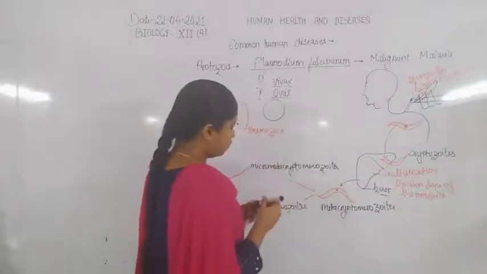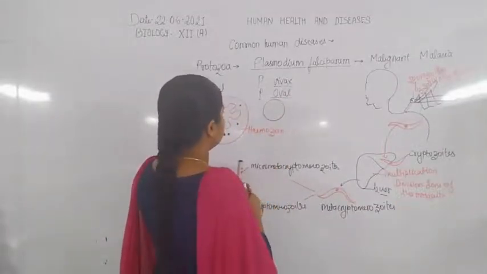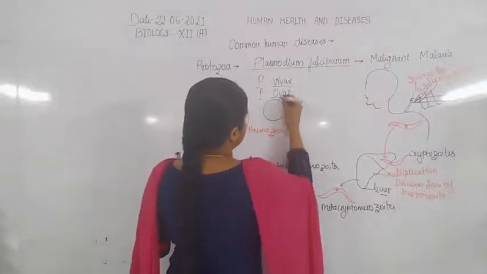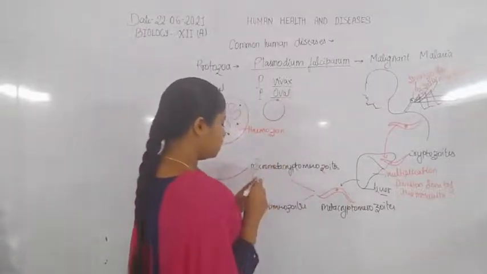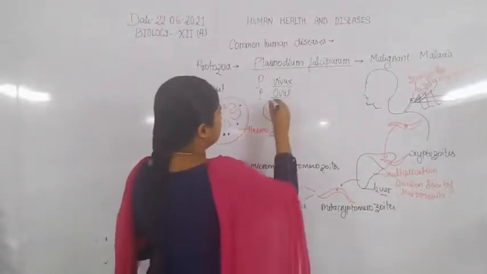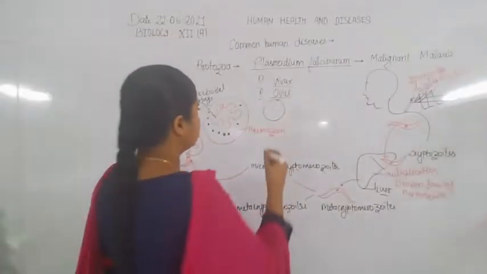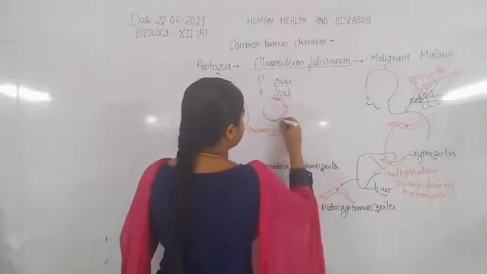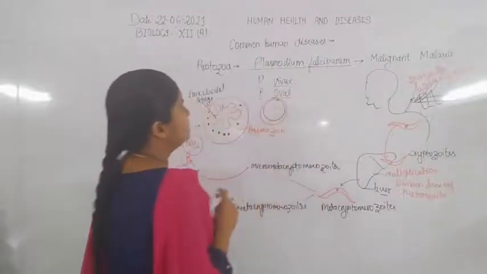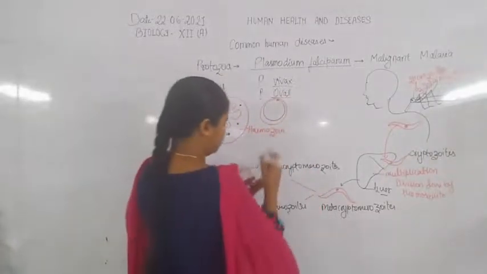There is also formation of the signet ring form structure inside the RBC.